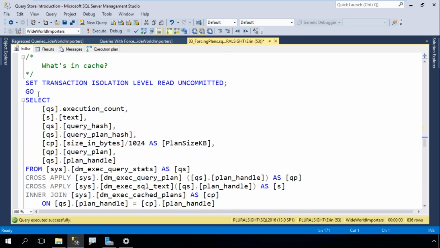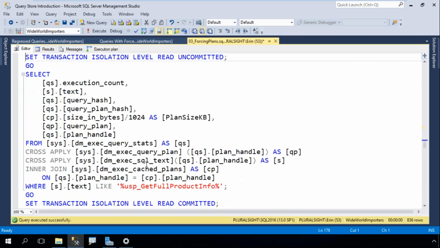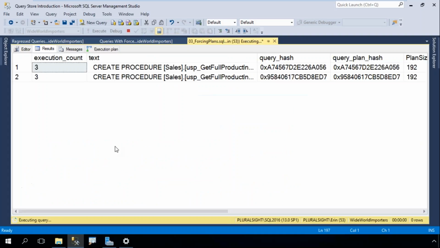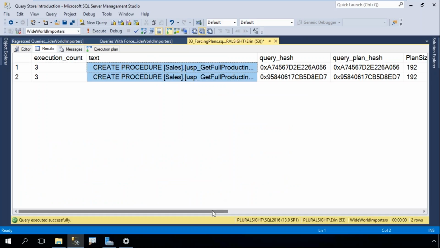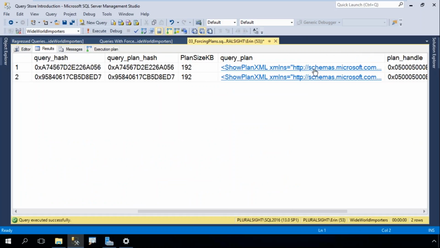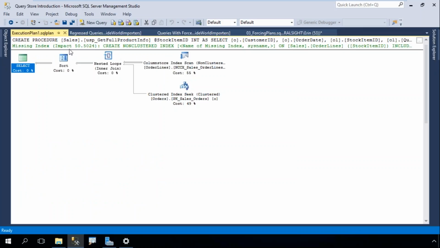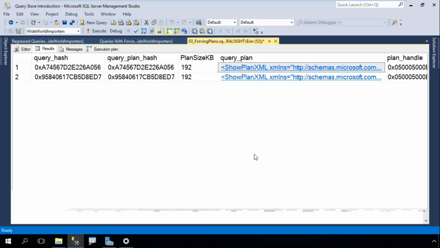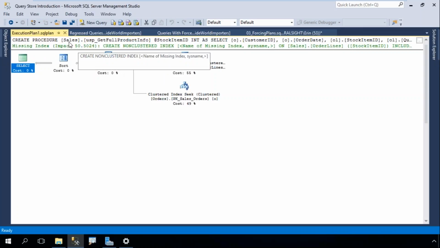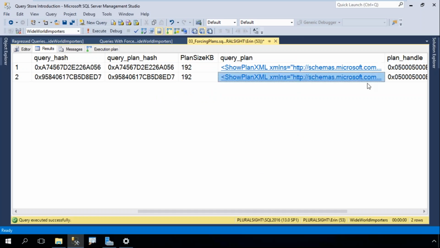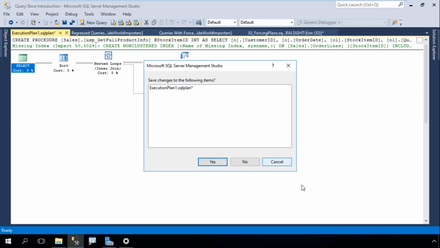So if I look to see what's in cache for that stored procedure, I can see here's the text, and I've got these two different plans. One is my index scan and seek, and the other is that lovely plan. Ooh, or not.